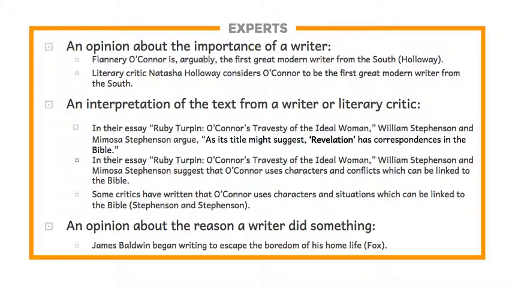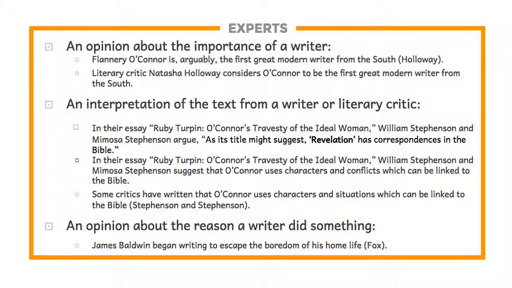Here are some examples of opinions that might slip in that you might not think of as opinions right away. One kind of opinion that we sometimes see in a biography is something very flattering about the writer. And so in this case, Holloway has said that Flannery O'Connor is the first great modern writer from the South. Well, certainly not everyone would agree with that statement.